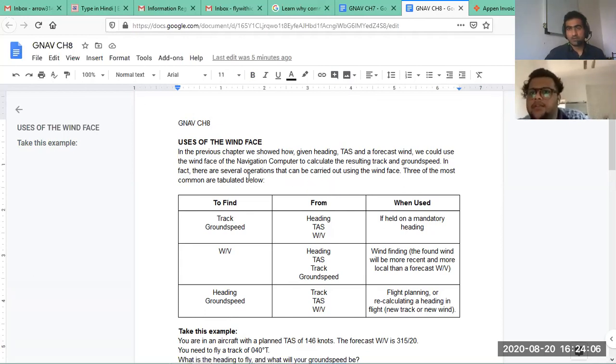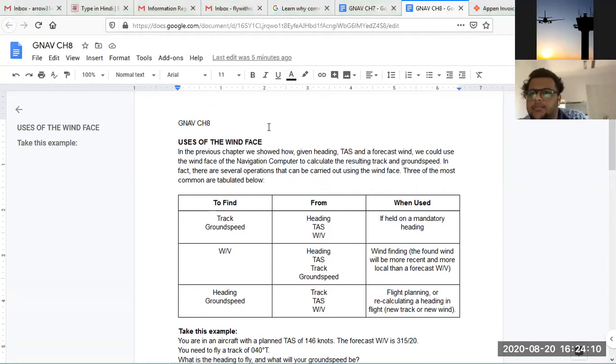Inside, there are several operations that can be carried out using track and ground speed: from heading, TAS and wind vector we find track and ground speed; heading and ground speed from track, TAS and wind vector. You're in an aircraft with TAS of 146 knots. The forecast wind, ground speed.